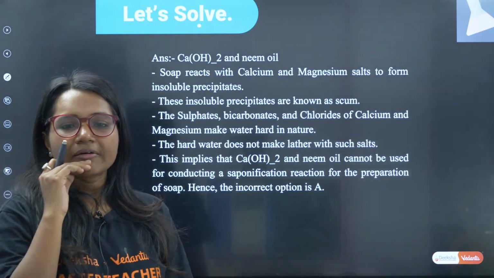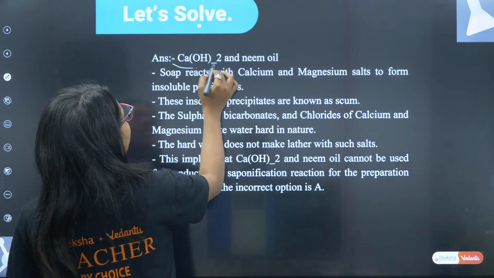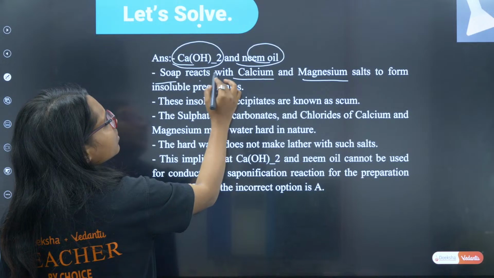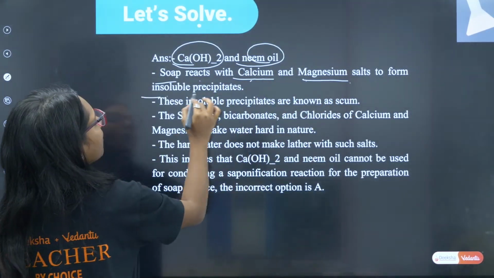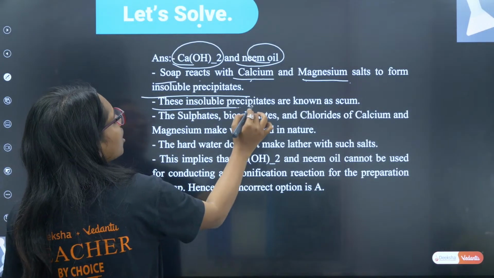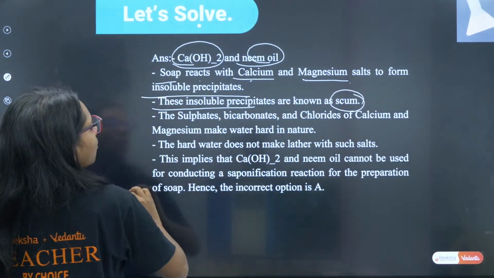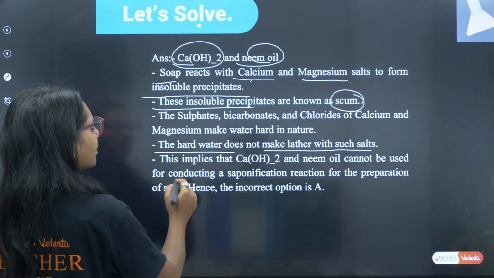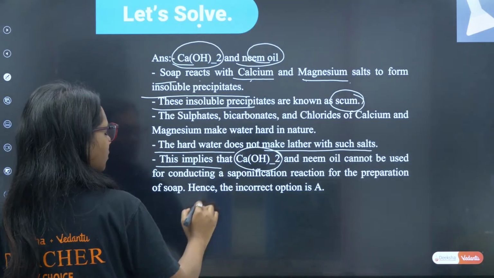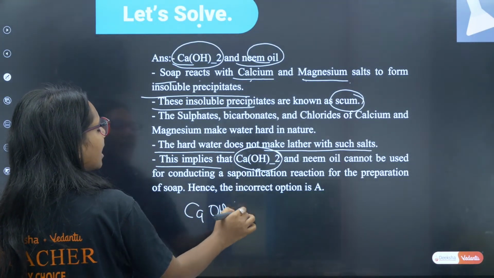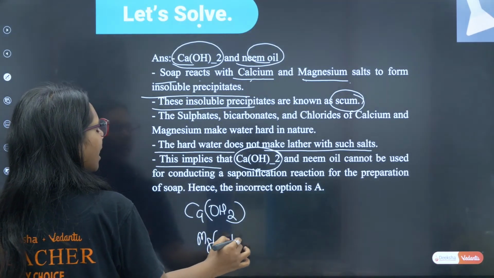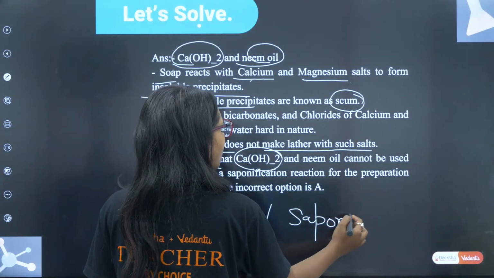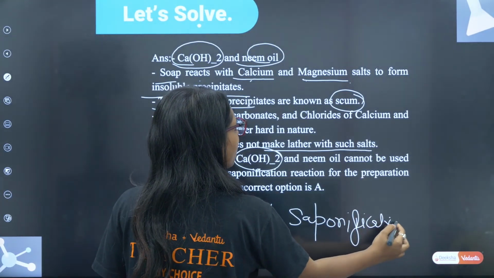Okay, fine. So see here, calcium hydroxide and neem oil: soap reacts with calcium and magnesium salts to form insoluble precipitate. These insoluble precipitates are known as scum. The hard water does not make lather. Lather means that foam thing, correct? This implies that you cannot use calcium hydroxide or magnesium hydroxide. We cannot use these for saponification.